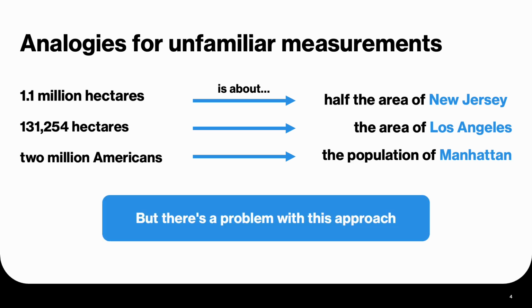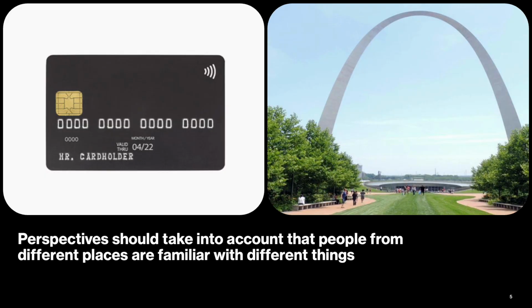But there is a problem with this approach. Good perspectives need to be familiar to the reader, but people living in different places are familiar with different things. Some objects are standard and widely familiar, like a credit card, and other things are unique and narrowly familiar. The St. Louis Arch is a good height analogy for people in St. Louis, but not for most people elsewhere. Many things are not widely experienced. New Jersey, Los Angeles, and Manhattan are very US-centric and not ideal for people unfamiliar with major metropolitan areas in the US.